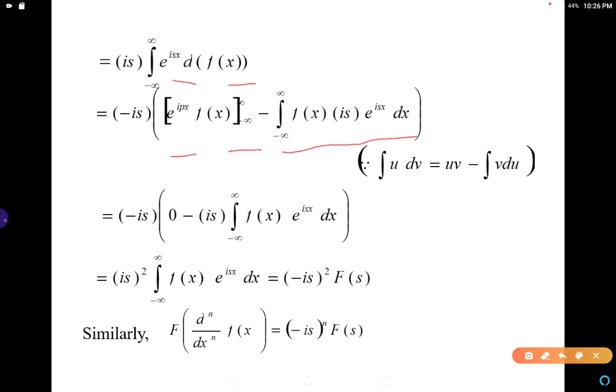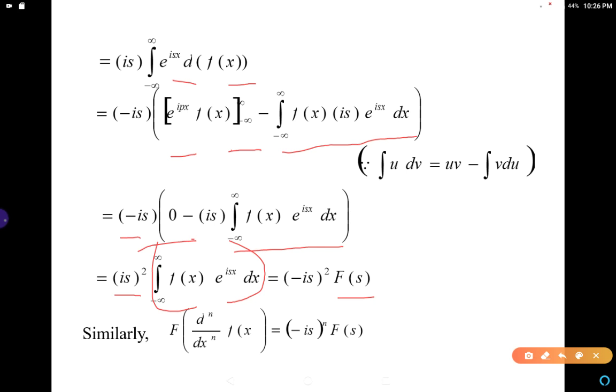That is minus is times minus is integral from minus infinity to infinity f(x) into e^(isx) dx. Minus is into minus is becomes (is)², so (−is)² integral from minus infinity to infinity f(x) e^(isx) dx is F(s). So, we proved it for n equal to 2.